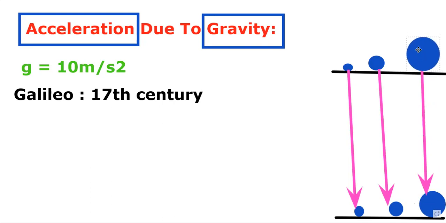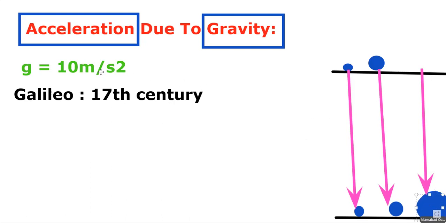When it strikes the surface of the earth, its velocity would not be zero. So by comparing the starting point and the final point, there is a change in velocity. Change in velocity is called acceleration. Here is 0 velocity, here is 10 velocity, so the change in velocity is acceleration. During this period, the acceleration produced is called gravitational acceleration.